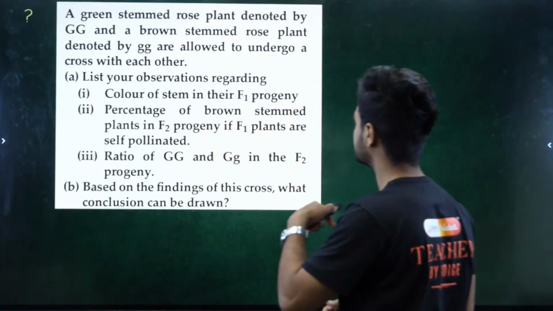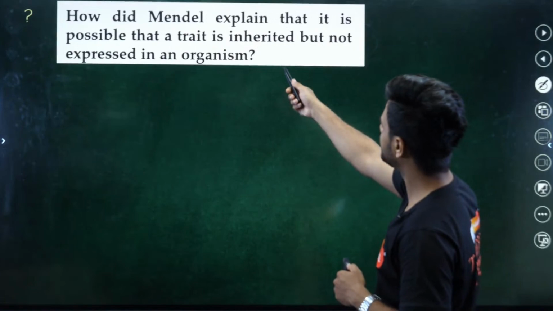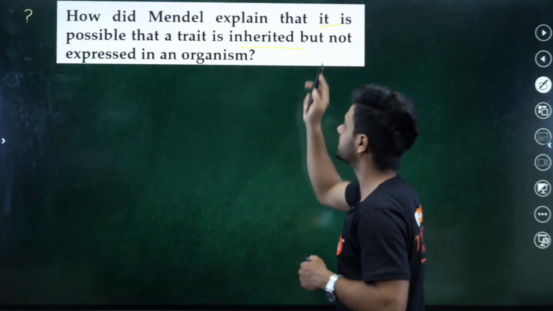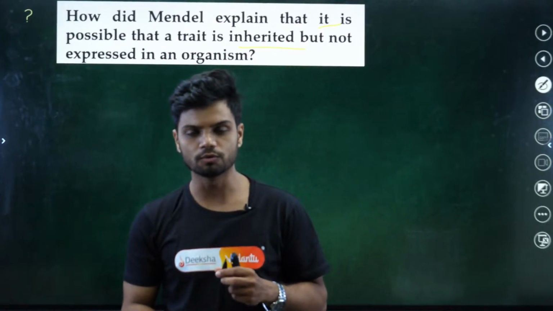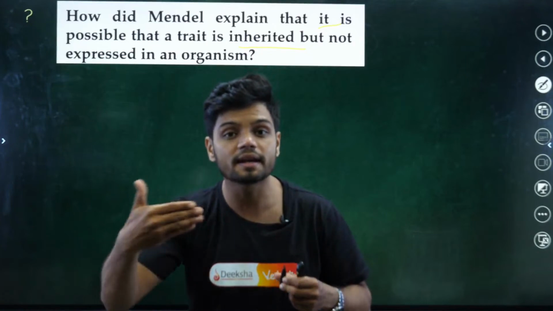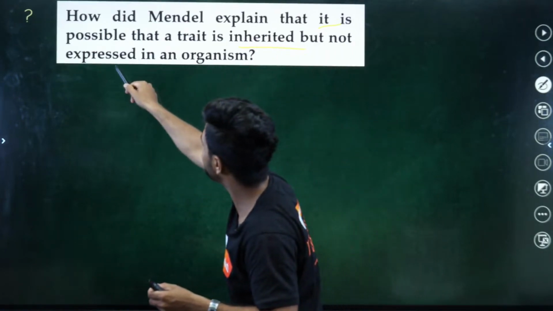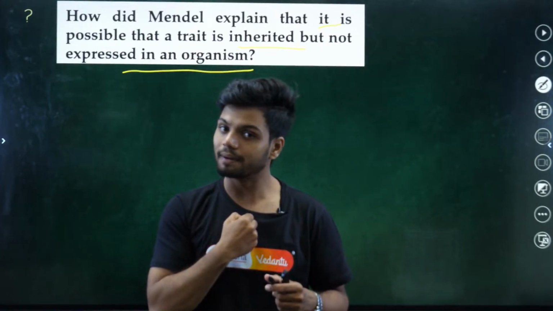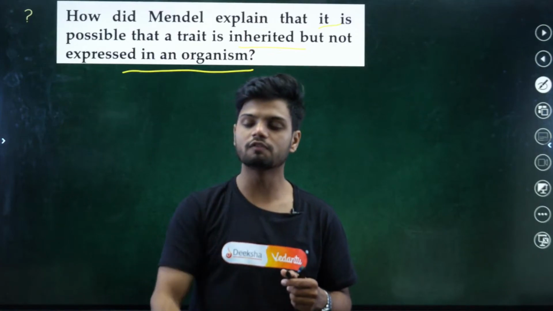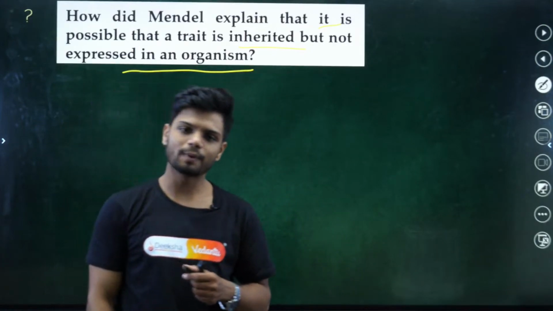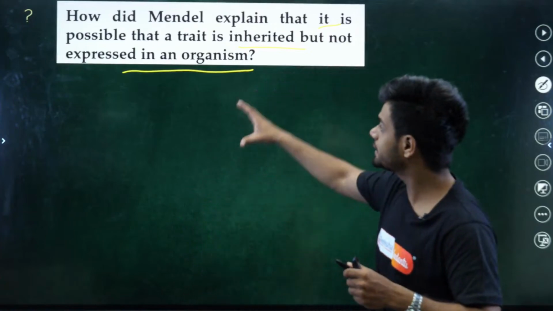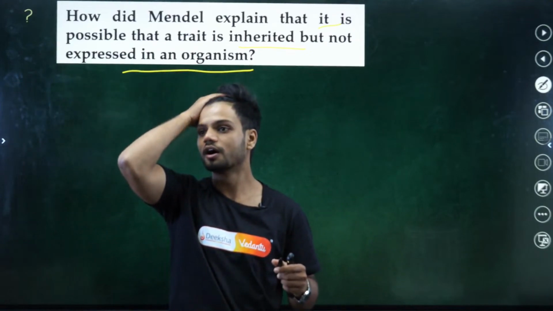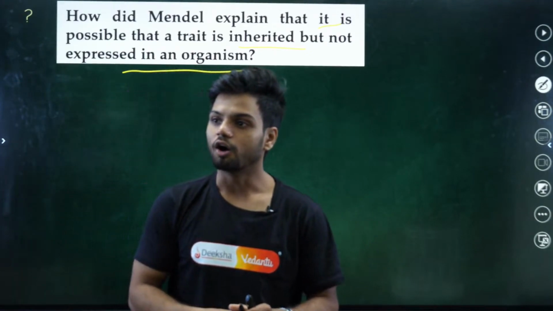Okay? Next question. How did Mendel explain that it is possible that a trait is inherited but not expressed in an organism? If a trait is inherited but it is not expressed, how will we prove that? Quickly tell me in the chat, how did Mendel explain that a trait is inherited but not expressed at all?